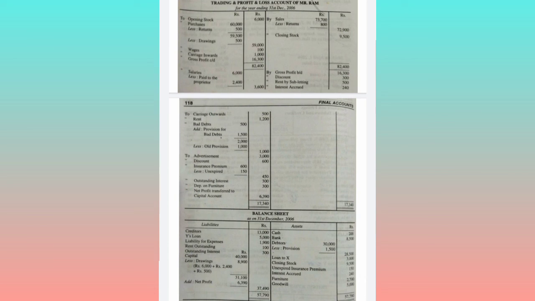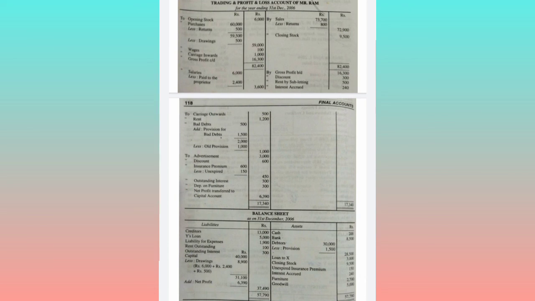P&L account debit side. They have given advertisement, P&L account debit side. Bad debts, P&L debit side. Discount: this is discount given in the debit side, so it will come on the debit side of the P&L account. It is discount allowed, 600. Cash and furniture are taken to the asset side of the balance sheet.